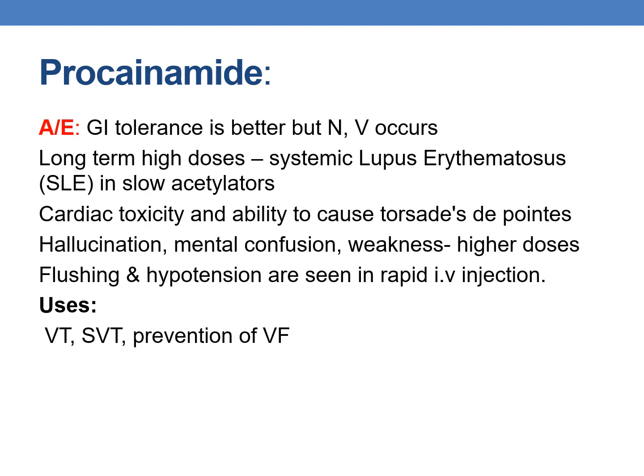Coming to the adverse effects, the GI effects are tolerated better, but nausea and vomiting may occur. Long-term high doses lead to systemic lupus erythematosus in slow acetylators. And cardiac toxicity and ability to cause torsades de pointes are significant. Additionally, hallucination, mental confusion, weakness occur at higher doses. Flushing and hypotension are seen in rapid IV injection. Procainamide is used to treat ventricular tachycardia, supraventricular tachycardia, and prevention of ventricular fibrillation.